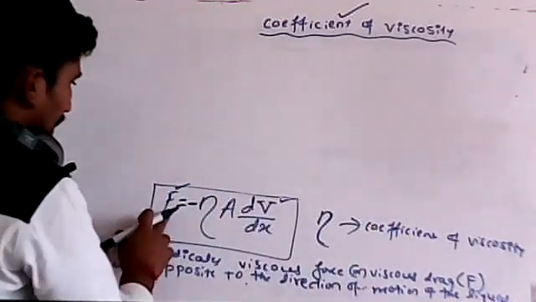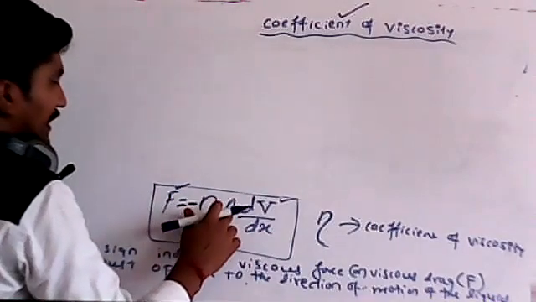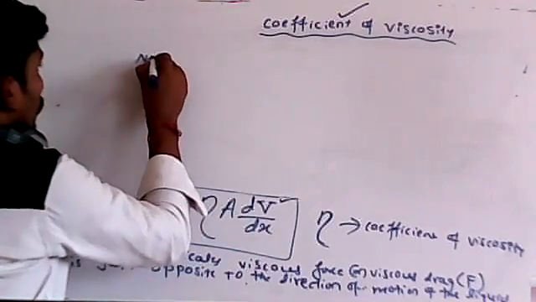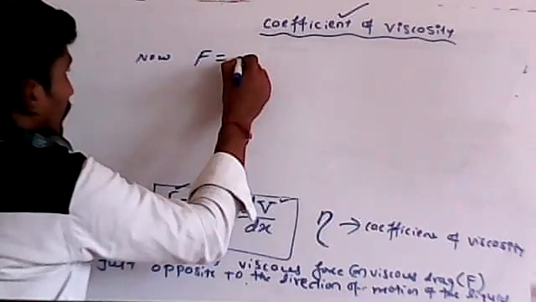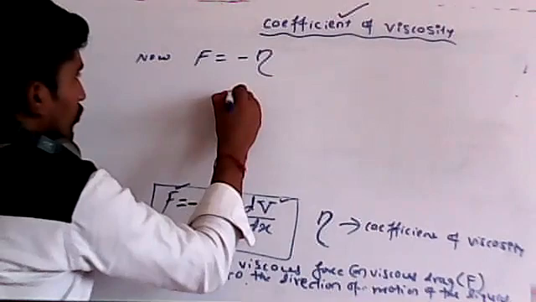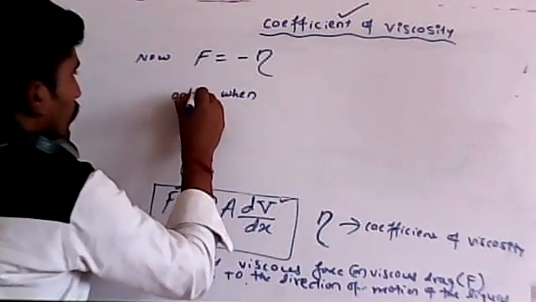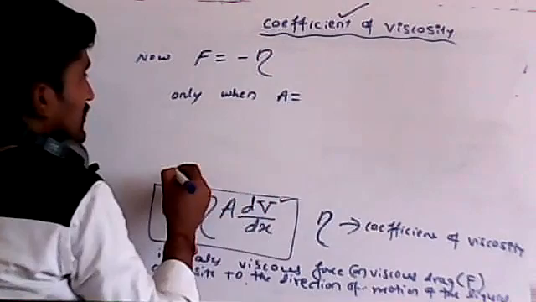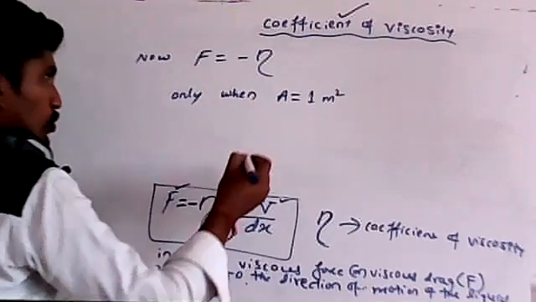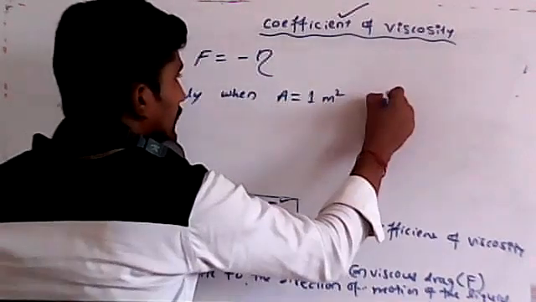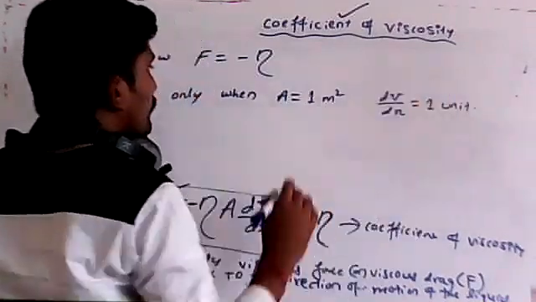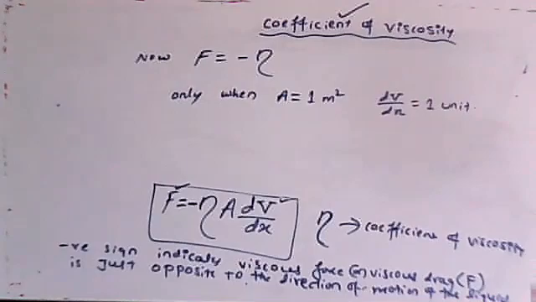Simple equation they gave: F equal to minus eta A dv by dx. A means area, and this is the velocity gradient. You just tell me now, F becomes minus eta, or eta, whatever it may be. When is it possible? It is possible only when A, the area, must be 1 meter square or 1 centimeter square, whatever the unit, and dv by dx also should be 1 unit. Then only it is possible, students.